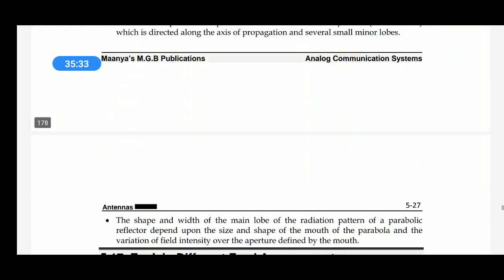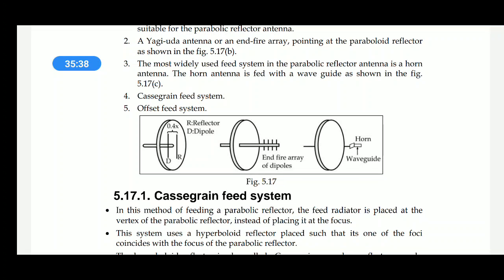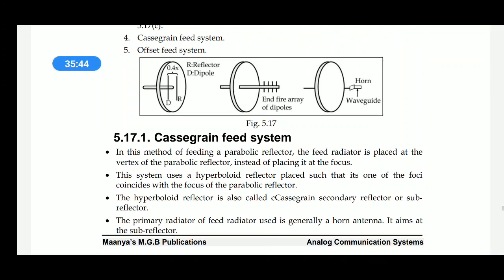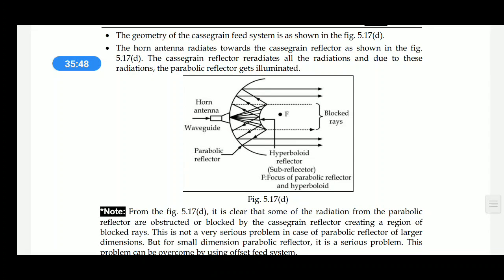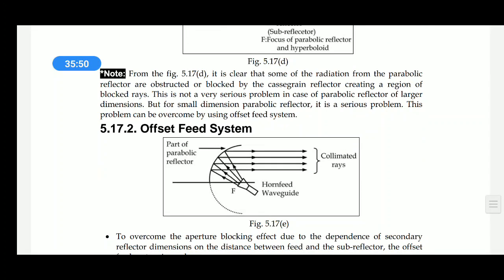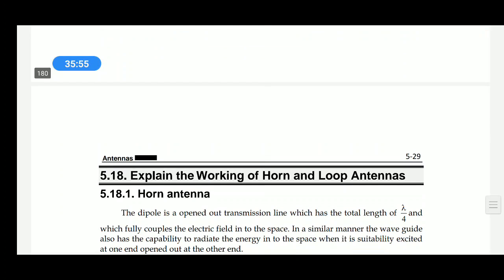radiation pattern, different feed arrangements for radiation pattern of the parabolic reflector. This is quite popularly used for microwave and DTH dish TV, Cassegrain feed. Set method, working of horn and loop antenna.